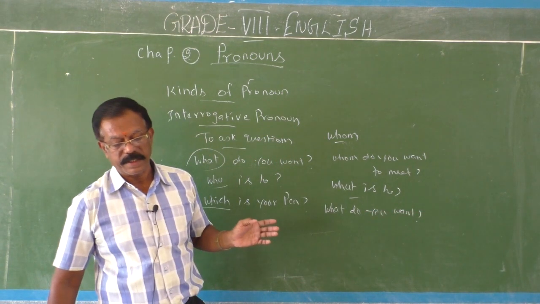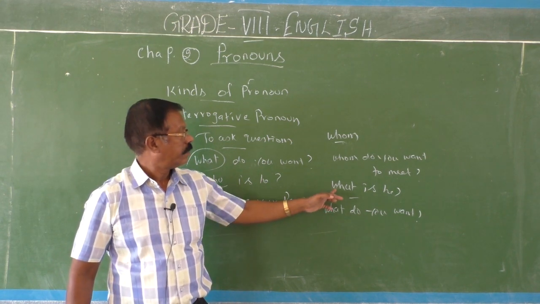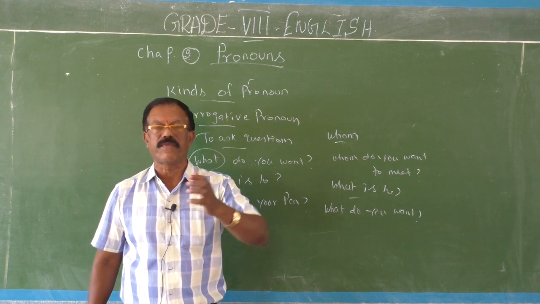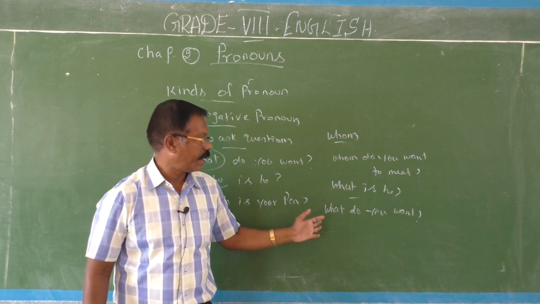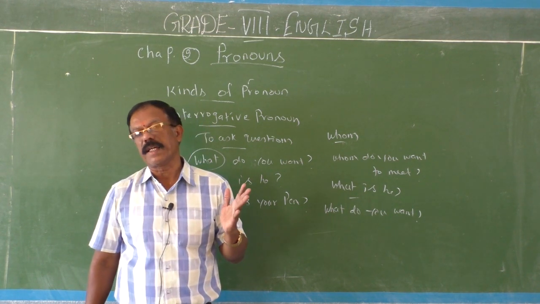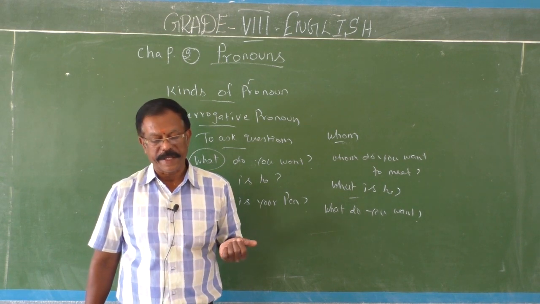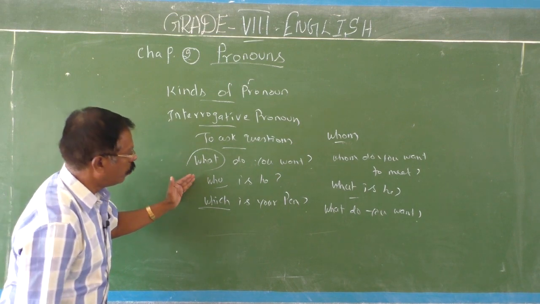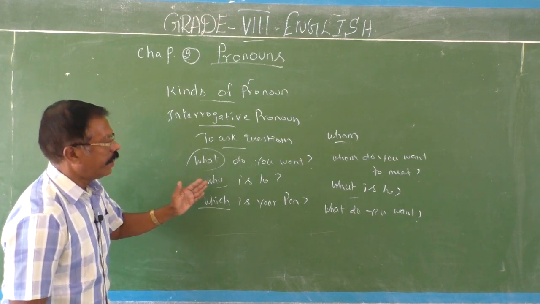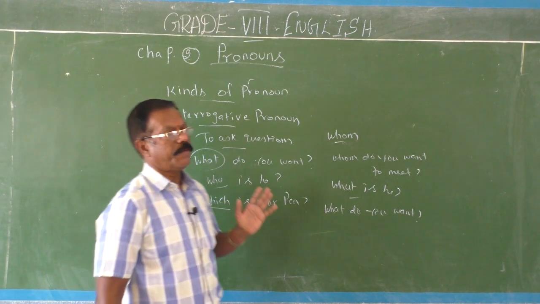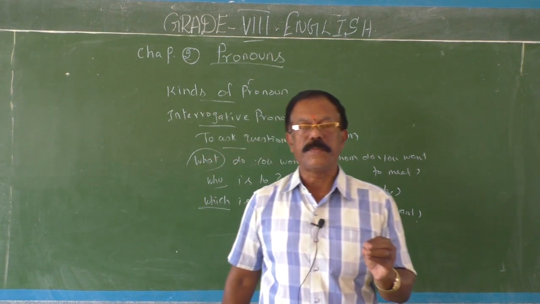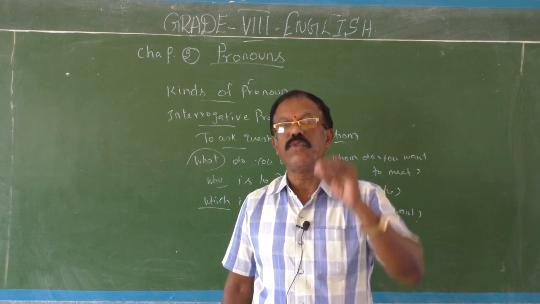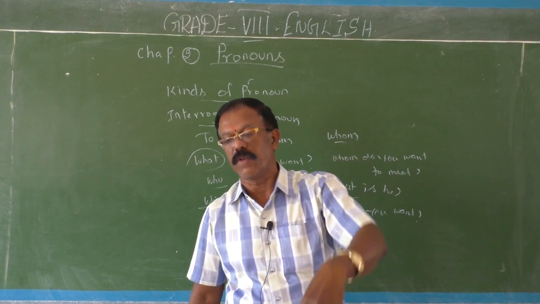Here in the first sense, what is he? Here I used this what as a nominative case, that is, subject form. But in the second, what do you want? I used it as an object form. Okay, so fine. These pronouns, what, who, which, whom, are called interrogative pronouns because they help us to frame questions or to make inquiries.